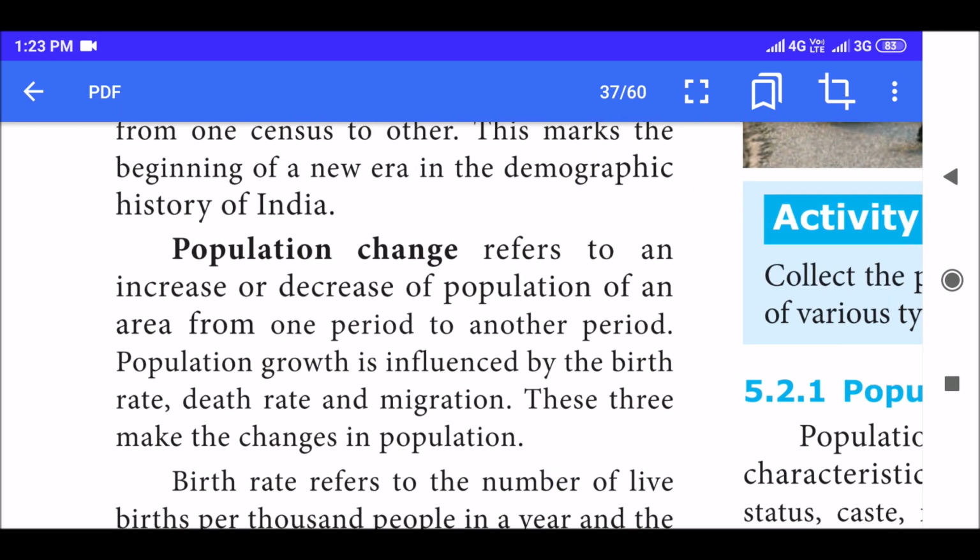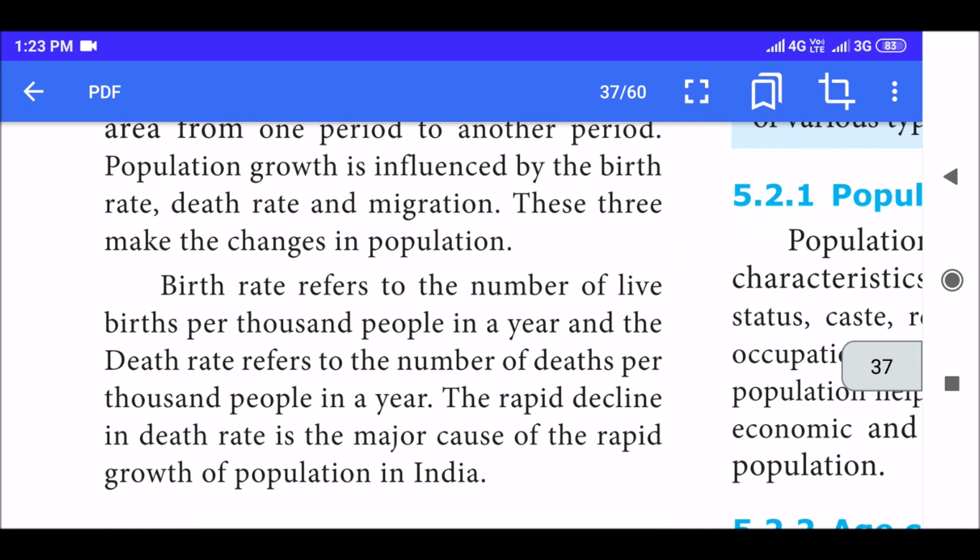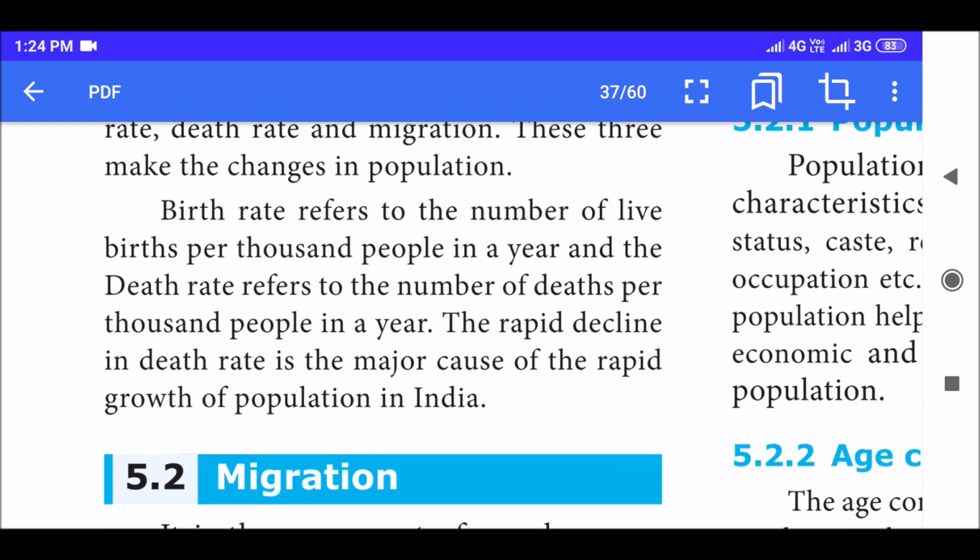Population growth is influenced by the birth rate, death rate and migration. These three make the changes in population. You must be knowing about birth rate and death rate. Migration is moving from one place to another. Shifting from one place to another is called migration. Birth rate refers to the number of live births per thousand people in a year, and the death rate refers to the number of deaths per thousand people in a year. The rapid decline in death rate is the major cause of the rapid growth of population in India.